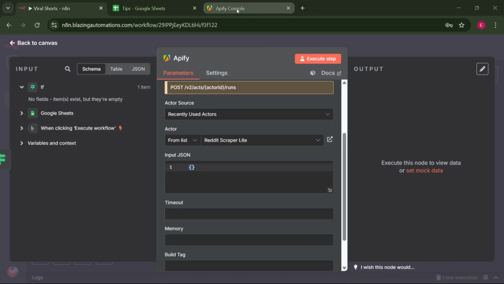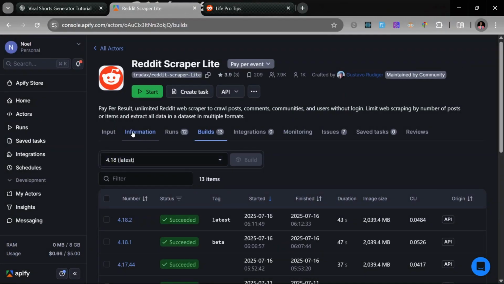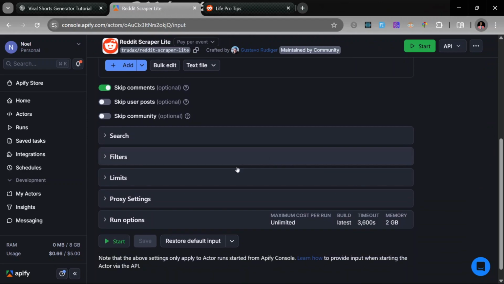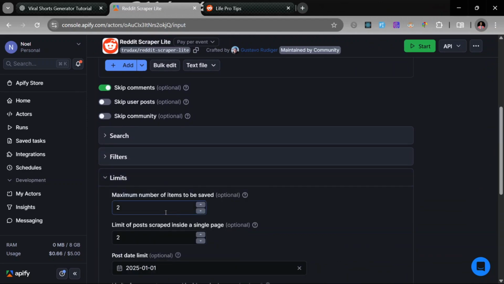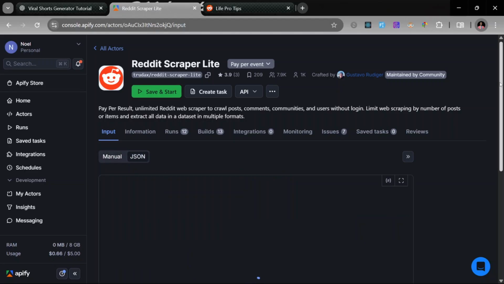Let's go back to the Apify account and let's close this window. So let's go back to input. Before we click the JSON tab, scroll down, click limits. We want to fetch at least 10 posts, not just 2 posts. So let's search for 10 posts. The maximum number of items to be saved should be 10, and the limit of posts scraped inside a single page should be 11.